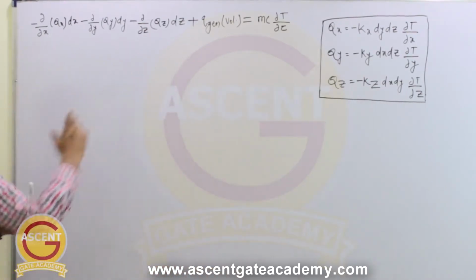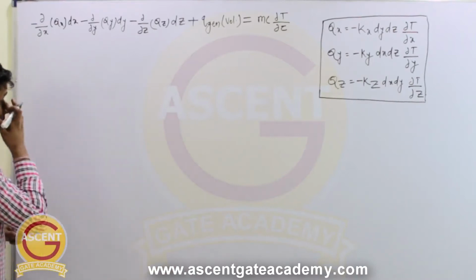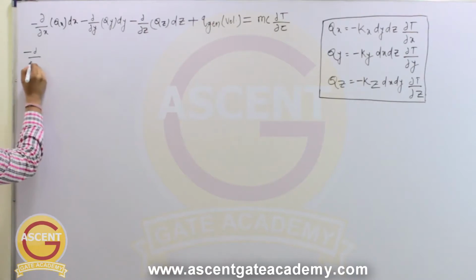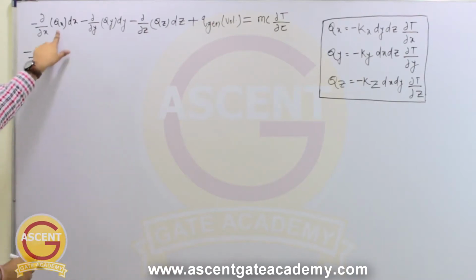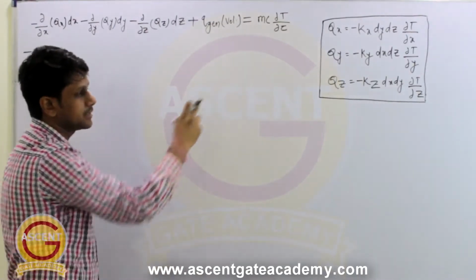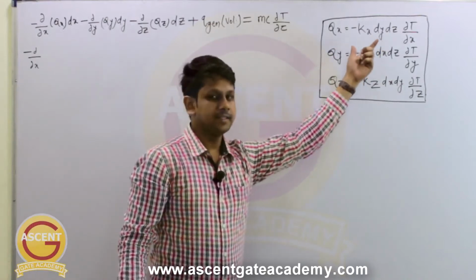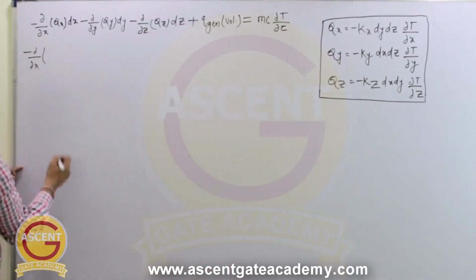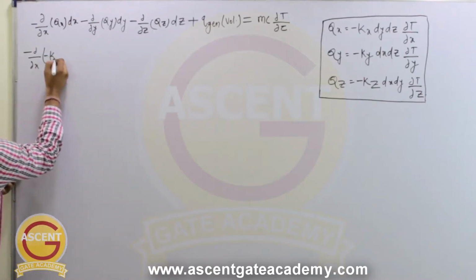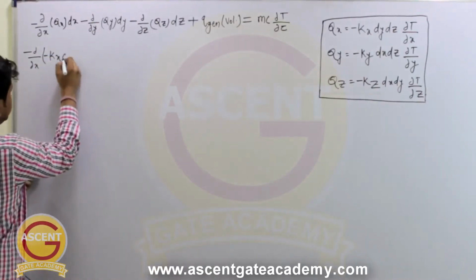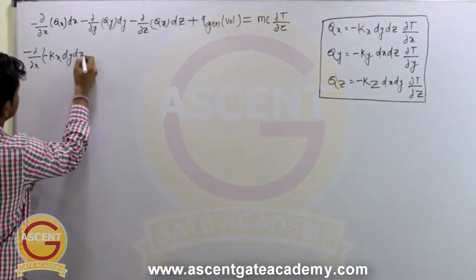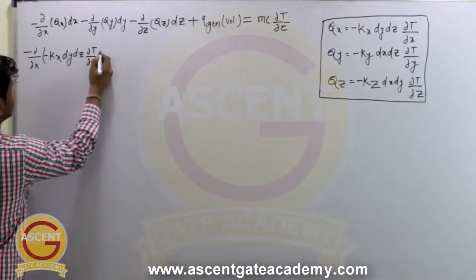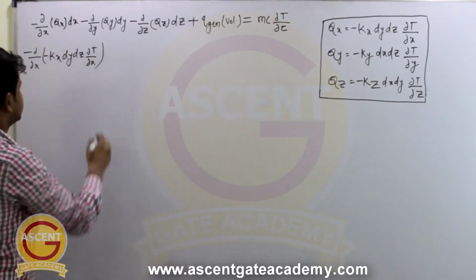So let's put those equations in this. So minus del by del x into qx. Now qx is minus kx into dy dz into del t by del x. So we will put it here. It will become minus kx into dy dz into del t by del x, and the dx is here, right?